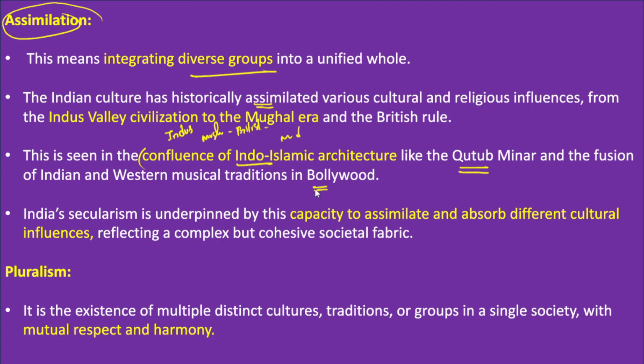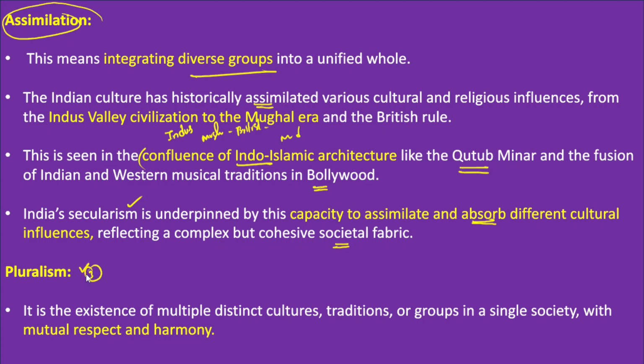In this context, India's secularism undoubtedly has the capacity to assimilate and absorb different cultural influences. Therefore, it reflects a cohesive social fabric. Undoubtedly we can say that Indian secularism is shaped by the value of assimilation.